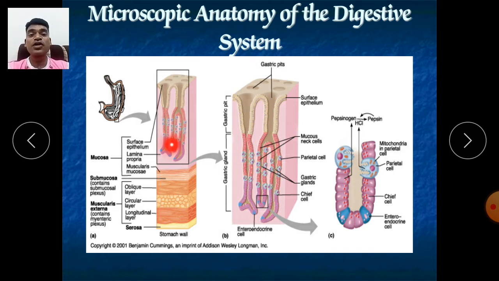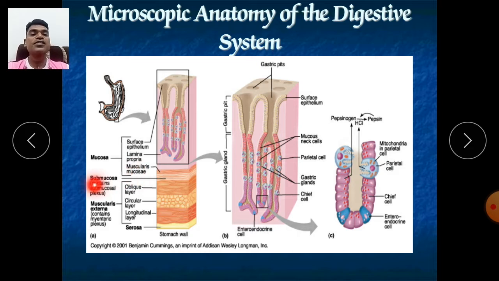This region is very important for the secretions of various enzymes. So in case of ulcers, the lamina propria layer can be damaged. Here lamina propria is supplied with the various gastric juice. And the last one is muscularis mucosa, which contains smooth muscles.